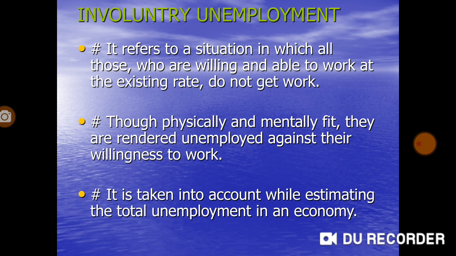So that is involuntary unemployment. They have willingness and capability to do work, but a job is not available, and they are also ready to work at the existing wage rate, but they can't find a job.